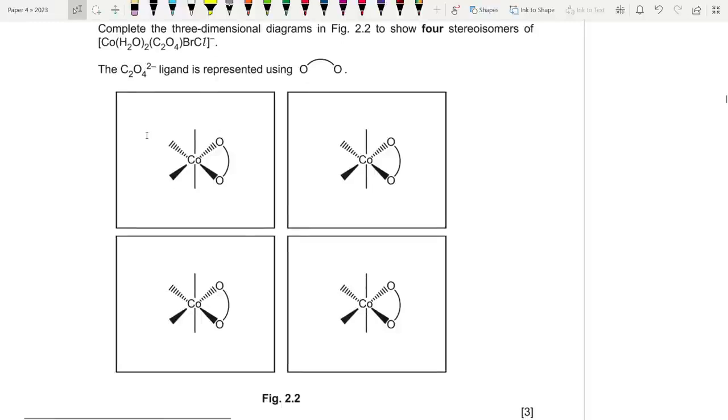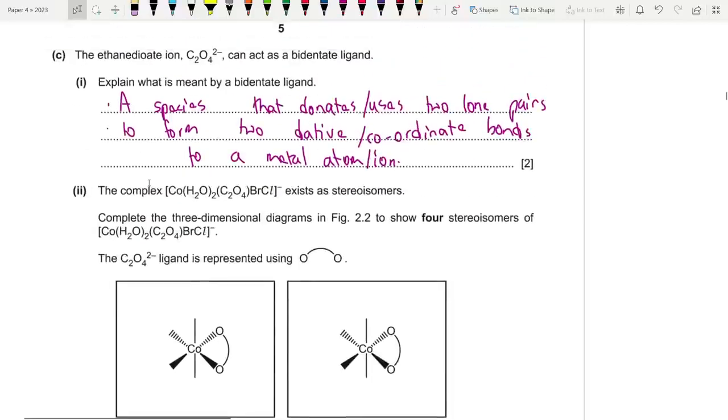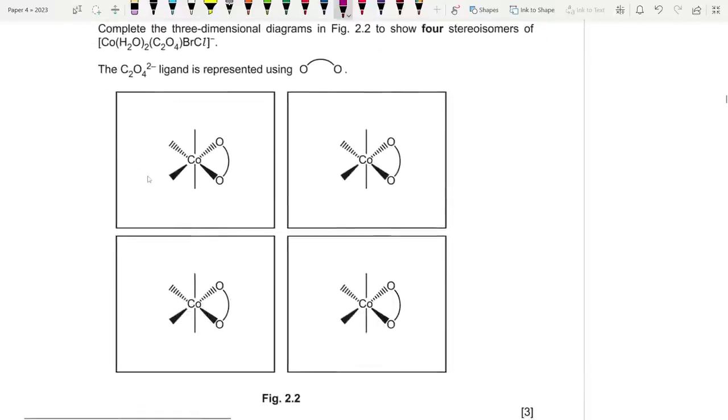So we are going to consider it from this aspect. So one of them being, what if we put the water molecules along the same line like this? Fine, this is one isomer. Clearly this is one unique isomer. Okay, now what about another one where we don't put them along the same line? So we have multiple options for that. For example,